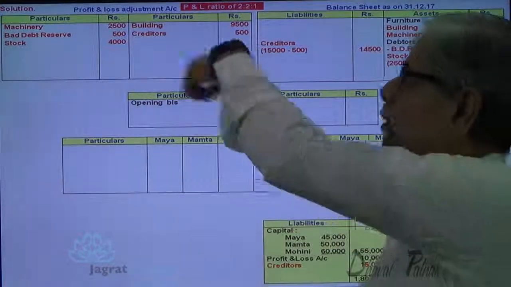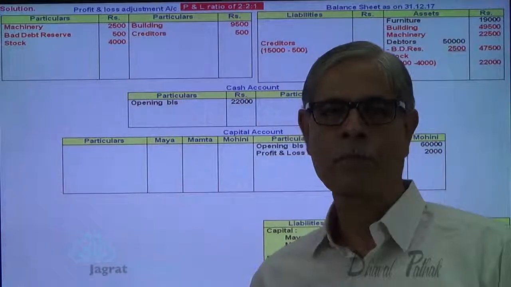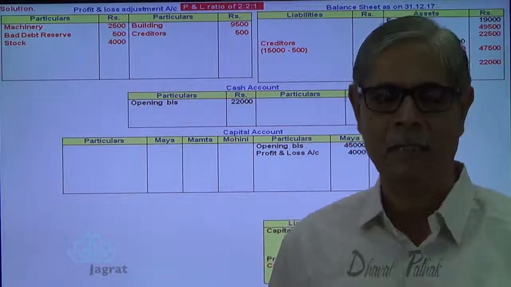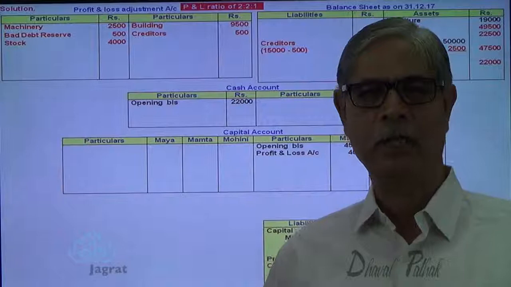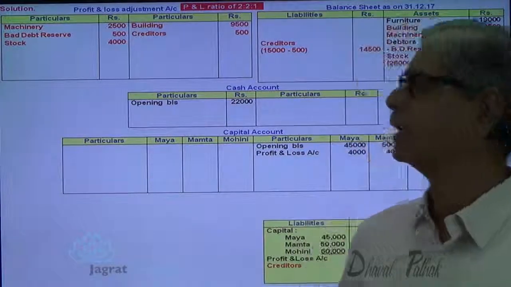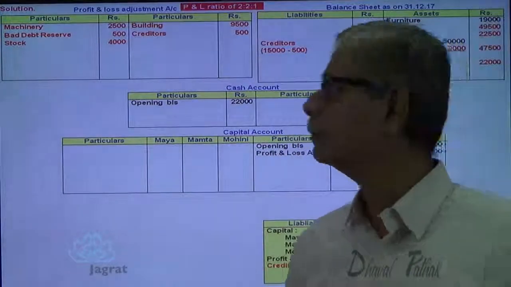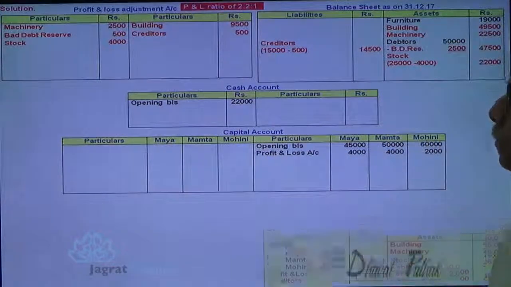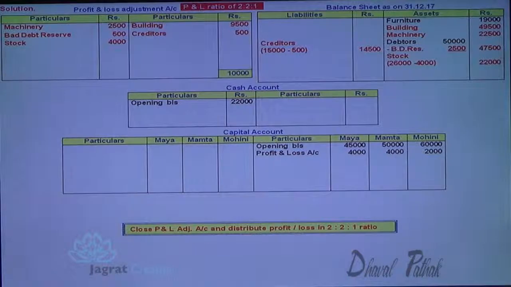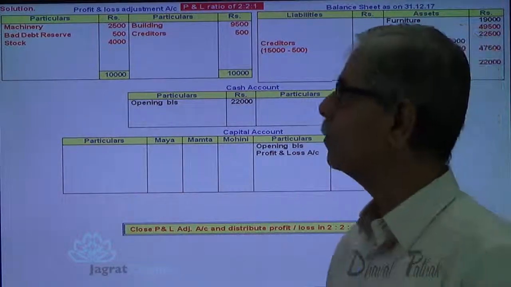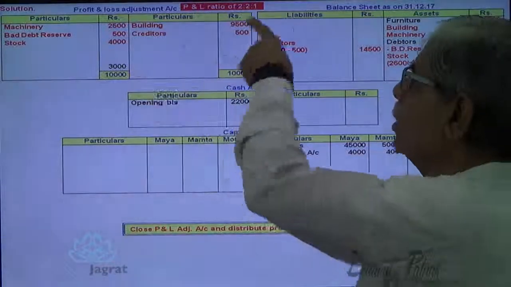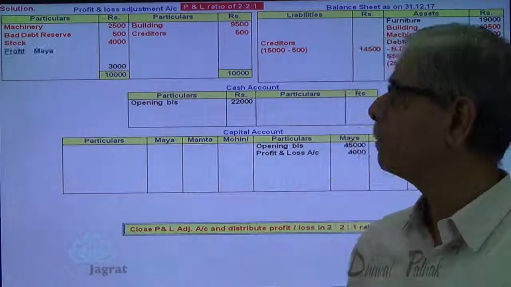Now next step, close this profit and loss adjustment account. Profit or loss on revaluation of assets and liabilities will be distributed amongst partners in their old profit sharing ratio, that is 2:2:1. So here 9,000 plus 500, so 10,000 minus 7,000, so 3,000, distributed in the ratio of 2:2:1.